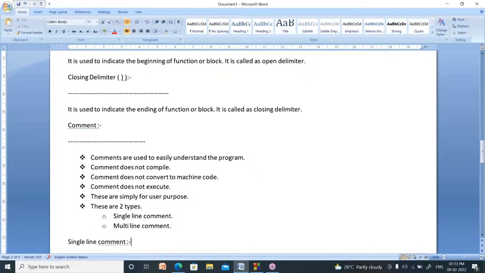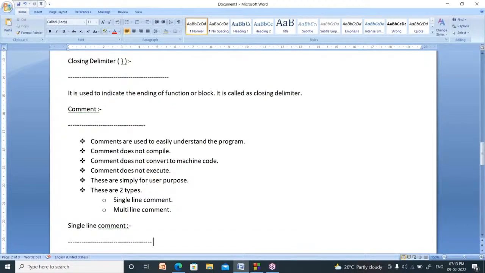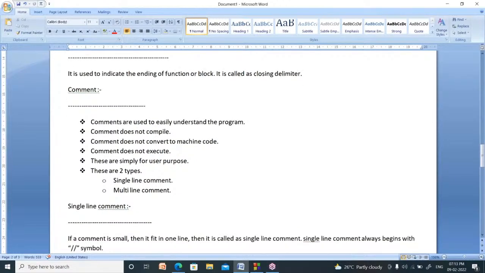How many types of comments are there? Two types of comments are there. One is single line comment. Second one, multi-line comment. What is the meaning of single line comment? If a comment is so small that it fits in one line, then it is called single line comment.